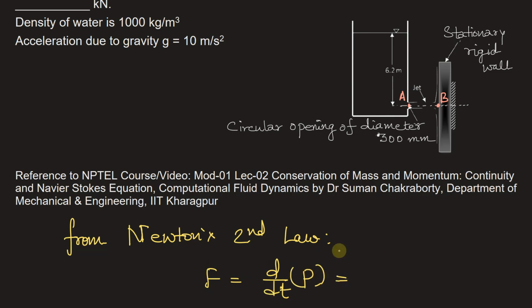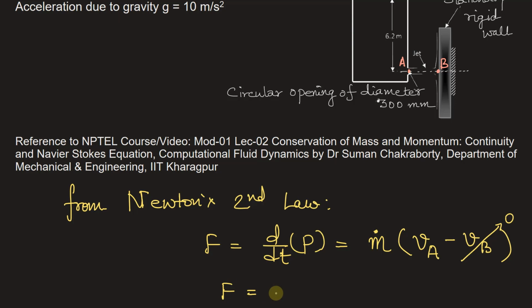In this case we can write the momentum as mass flow rate into velocity of exit from the circular opening minus VB, the velocity at which it hits the wall. VB will be equal to 0 because the wall is rigid and stationary, so the velocity of flow at point B will be 0. Therefore, force will be equal to mass flow rate into velocity of exit at point A.